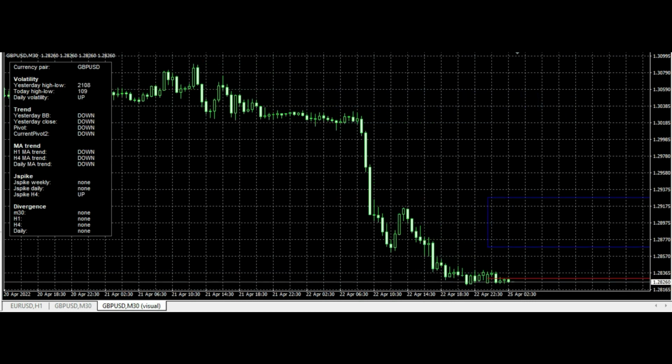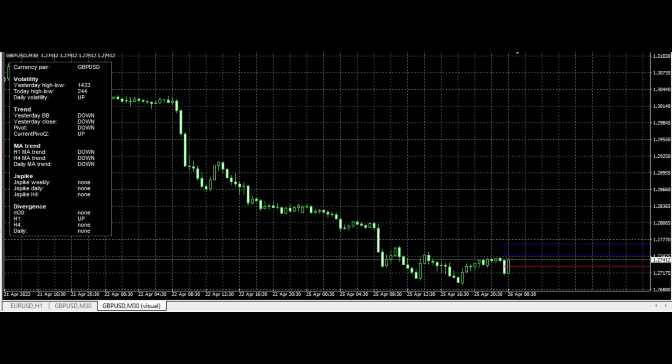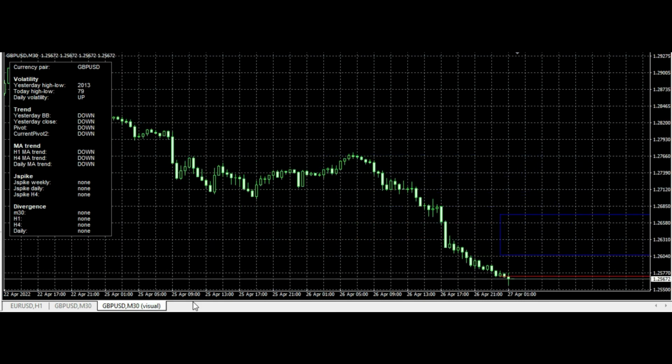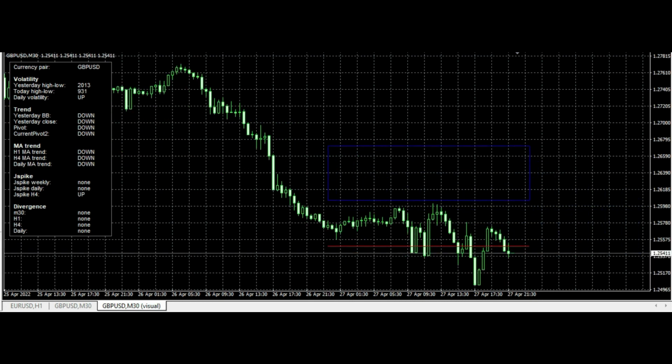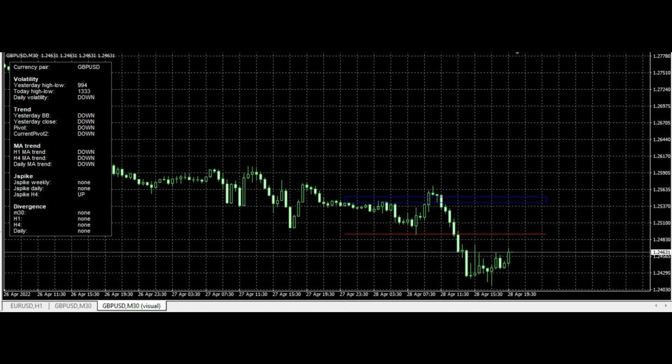So we're watching more and more, and the situation is very, very similar. Again, on April 26 the overall trend is bearish. We had some kind of touch of the pivot point area, and again a strong bearish trend, and we are going deeper into this bearish period for British pound dollar.